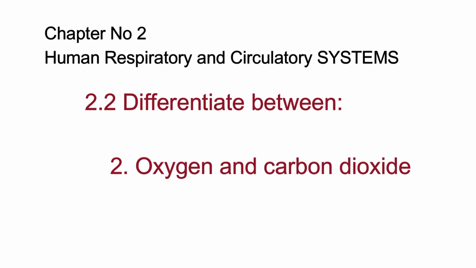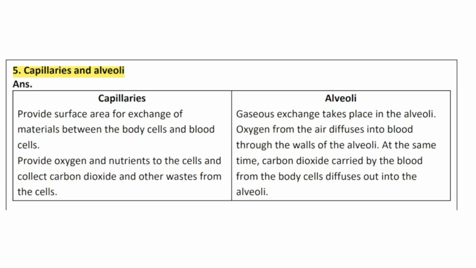Five. Capillaries and alveoli. Answer. Capillaries. Provide surface area for exchange of materials between the body cells and blood cells. Provide oxygen and nutrients to the cells and collect carbon dioxide and other wastes from the cells.